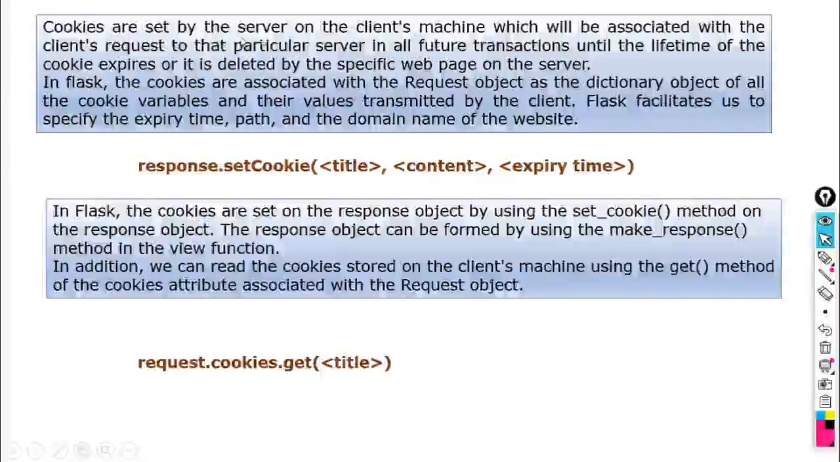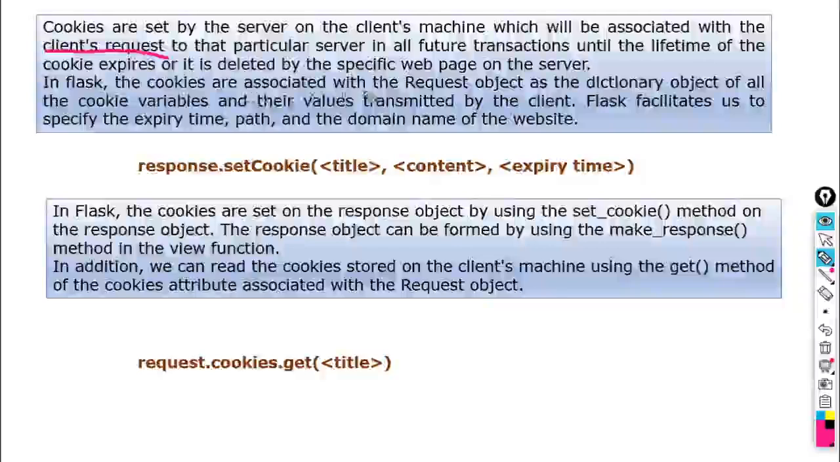Cookies are set by the server on the client's machine, which will be associated with the client's request to that particular server in all future transactions until the lifetime of the cookie expires. So we can denote here the expiry time. Whatever time we want to store the cookie for, we can set that. If we want it to disappear after 1 hour, we can do this. If we want that cookie to disappear after 1 week, we can do this. So we can write here expiry time.